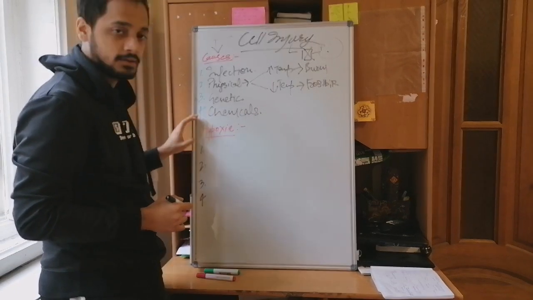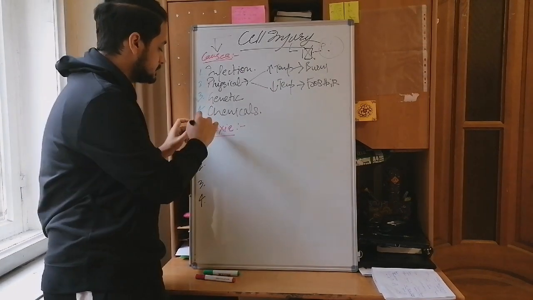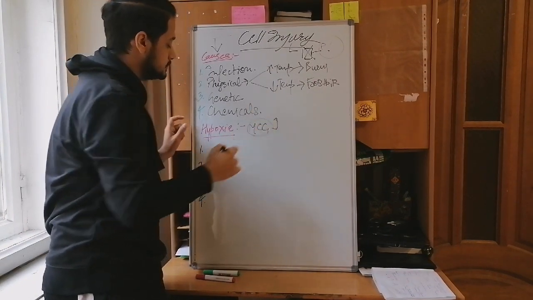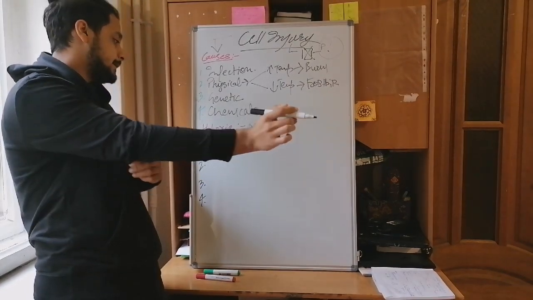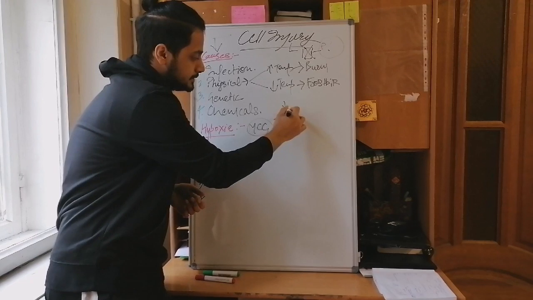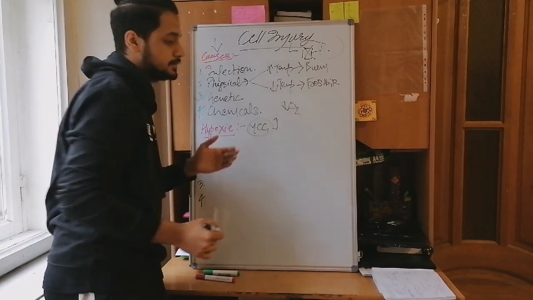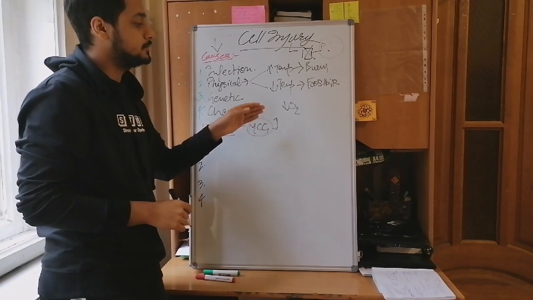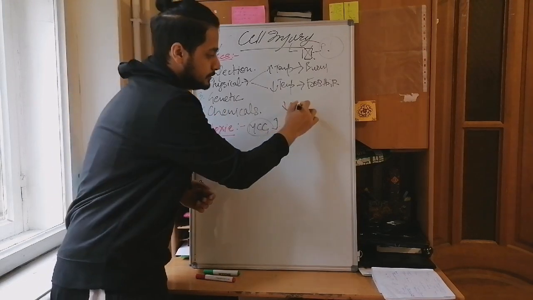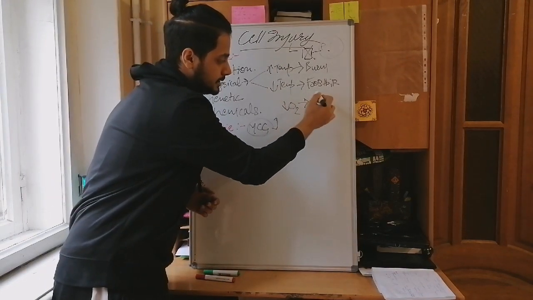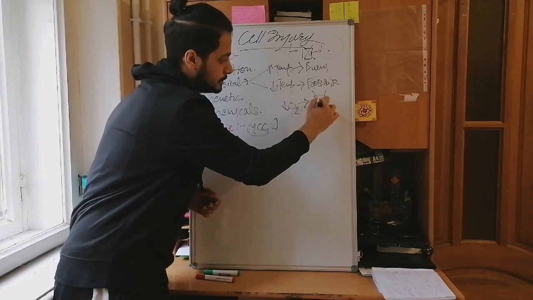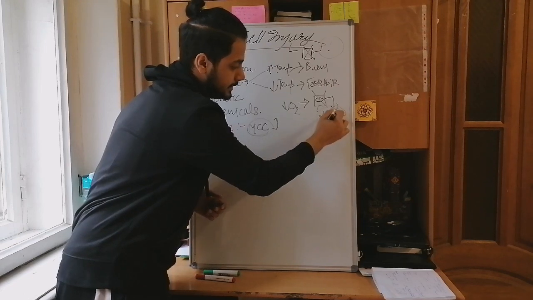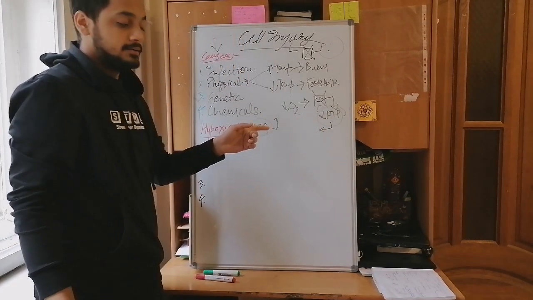Now we're going to move to a very important topic regarding cell injury, that is hypoxia. So what is hypoxia? Hypoxia is the most common cause of cell injury, and it is basically a decrease of O2. So what will happen? First of all, there will be a decrease in O2 that will disrupt the functions of mitochondria. And when the mitochondria are disrupted, there will be a decrease in ATP. And a decrease in ATP will affect the physiology of the cell.